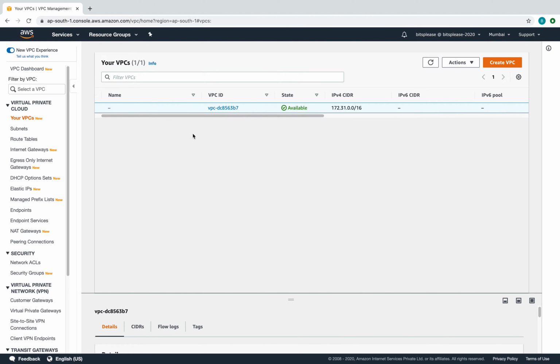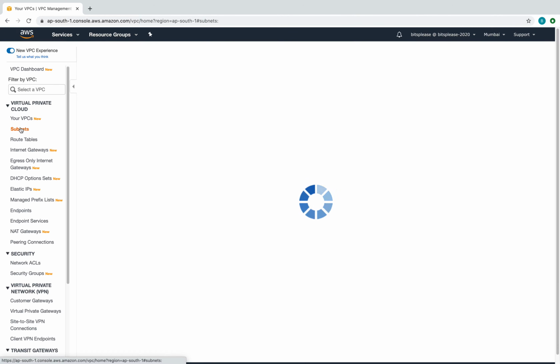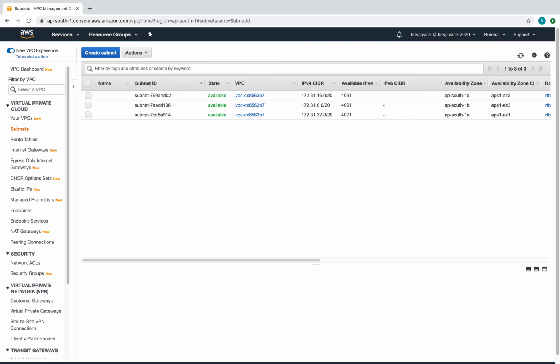You can see here, apart from that, on the left hand side there are a bunch of other things like the subnets. You can see there are /20 subnets in all the three availability zones, 1A, 1B, 1C, of my Mumbai data centers. So these are the three availability zones, and I have been given subnets. Again, I've not done anything here. This is by default. You create an account, you go down to your VPC, and you should be able to see that as well.